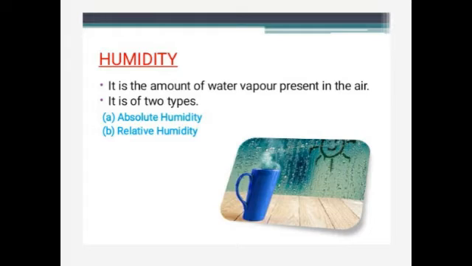And the ratio between the actual amount of water vapor present in the air at a given temperature and the maximum capacity of the air to hold moisture at that temperature is called relative humidity. It is always expressed in percentage. While absolute humidity determines the amount of precipitation, it is relative humidity which tells us about its possibility, whether it occurs or not.